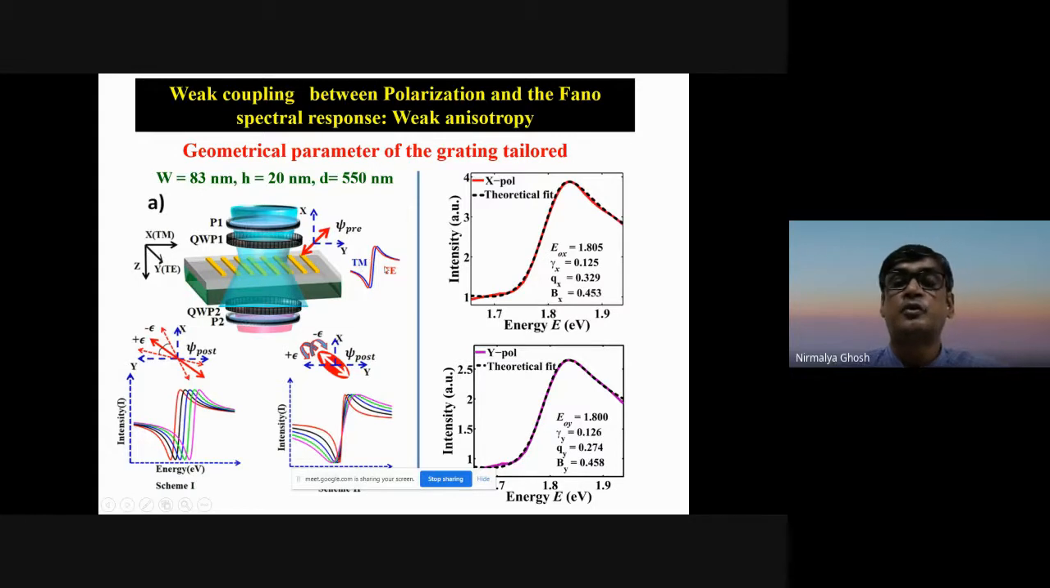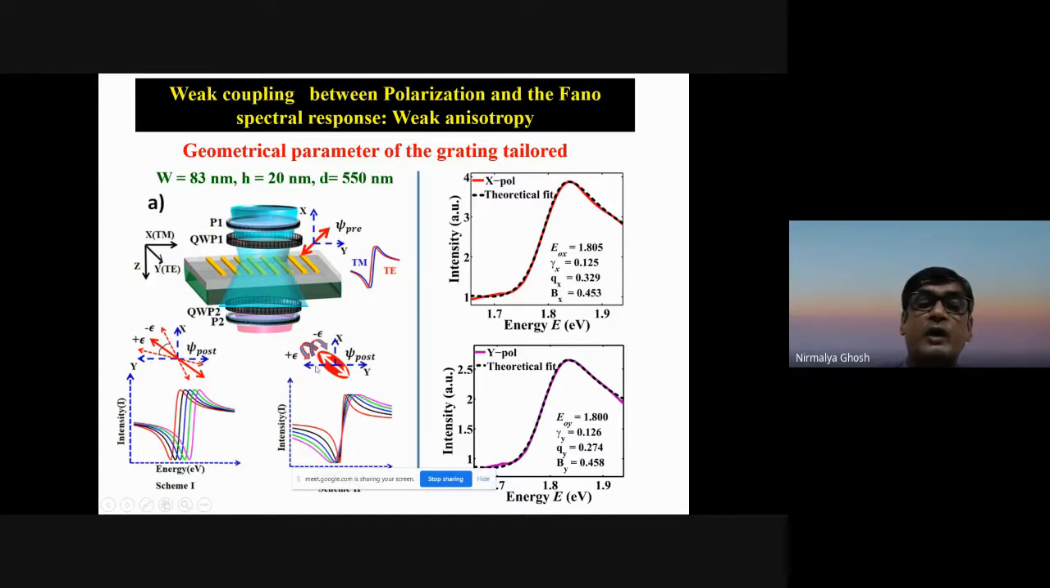So before that, of course, we had to tailor the weak coupling between the polarization and the Fano spectral response. For that, we had to tailor the plasmonic crystal parameters. As I said, these parameters can be tailored in such a way that the spectral response for the two orthogonal polarizations, X polarization and Y polarization, are similar and indistinguishable. You can see that experimentally recorded Fano resonance spectra for X and Y polarization are almost similar. So therefore, they satisfy the weak coupling criteria. So there is a weak coupling between the spectral degree of freedom and polarization, so that if I have this horizontal and vertical polarization, you cannot resolve it. So that is what we called a weak coupling.